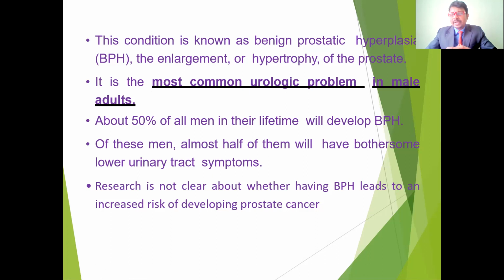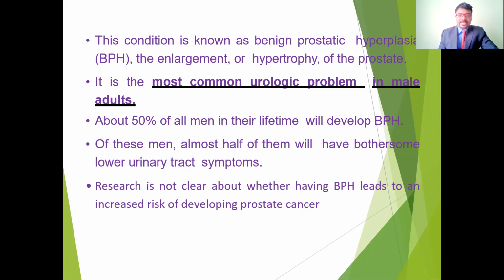The most common complication is obstruction of the urine flow. Because of the obstruction, it may give complications in the bladder as well as the ureters and urethra. About 50% of all men in their lifetime will develop benign prostatic hyperplasia. Almost 50% may get it at some particular age, and in the age group of 70 and 80, most old people may get it.